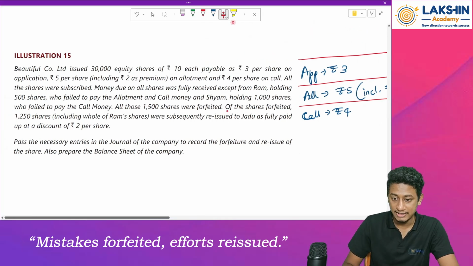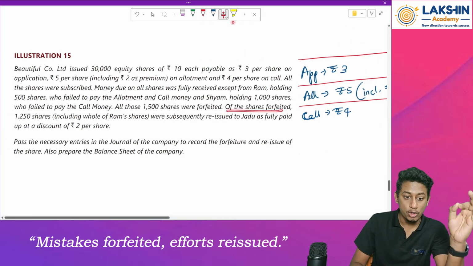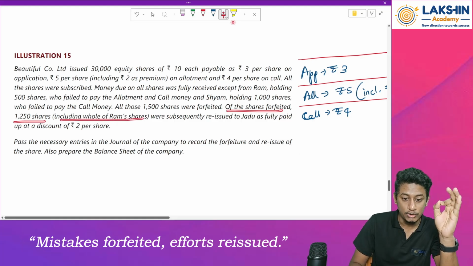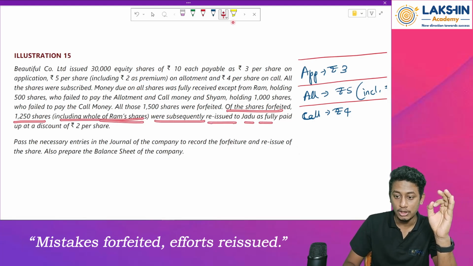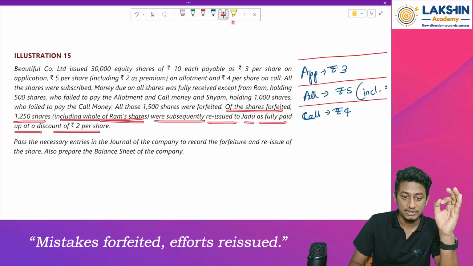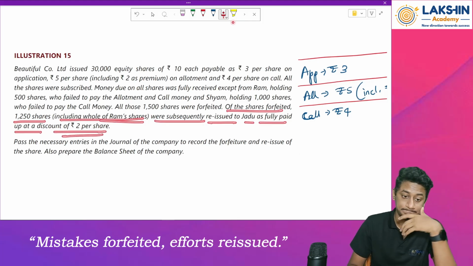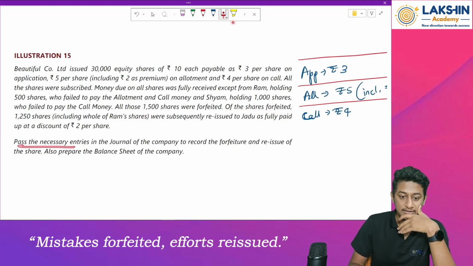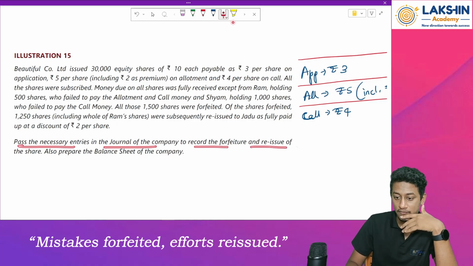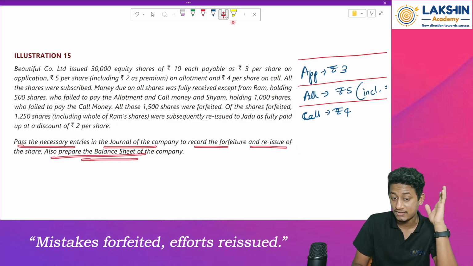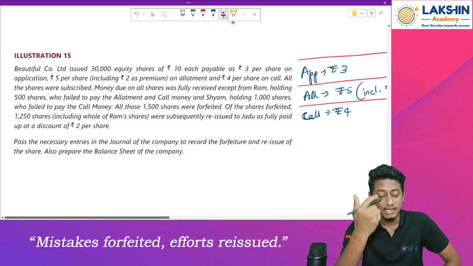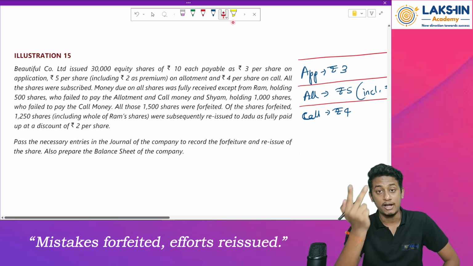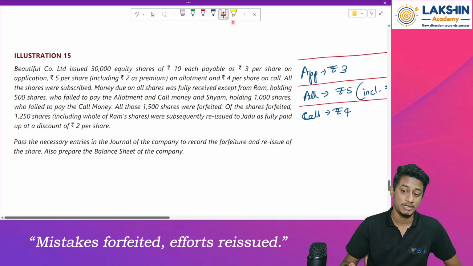Fine. Then let's see. Of these forfeited shares, only 1250, including the whole of Ram's shares, were subsequently reissued to Jaddu as fully paid up at a discount of rupees 2 per share. Pass the journal entries in the company's records of forfeiture and reissue, and also prepare the balance sheet of the company. Now we need to pass the forfeiture entry, reissue entry, capital reserve entry, and also prepare the balance sheet. These many things to be done.